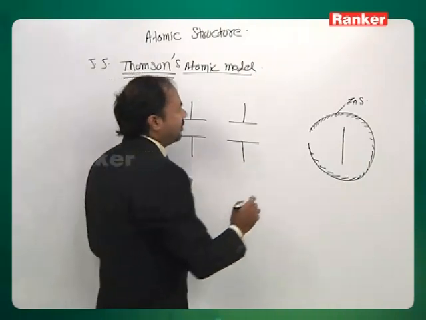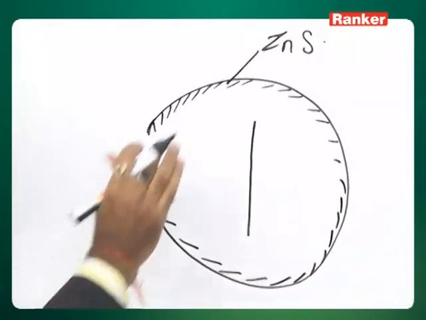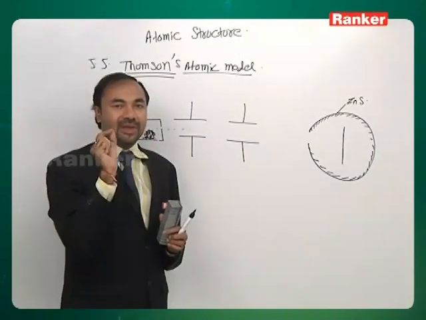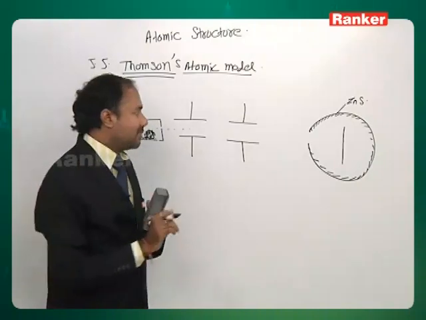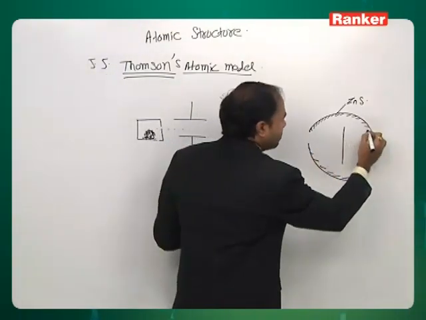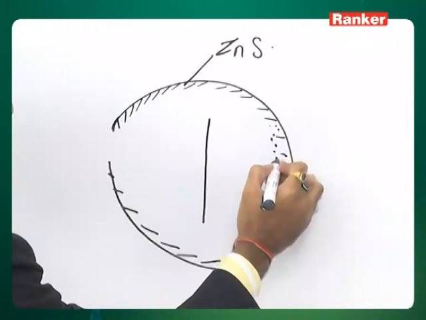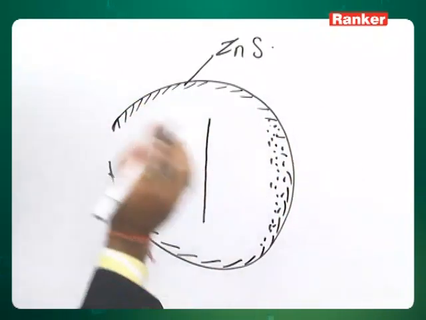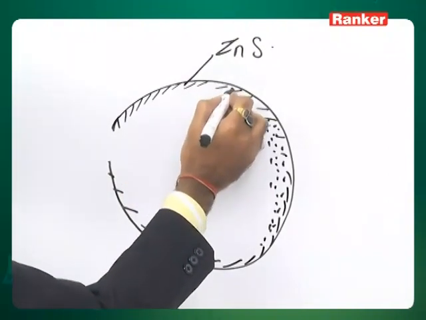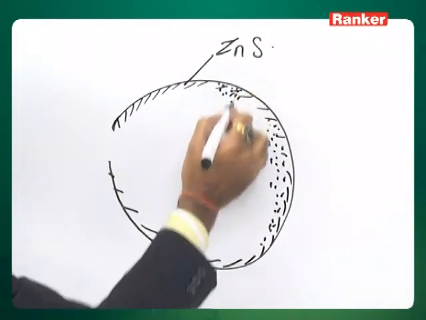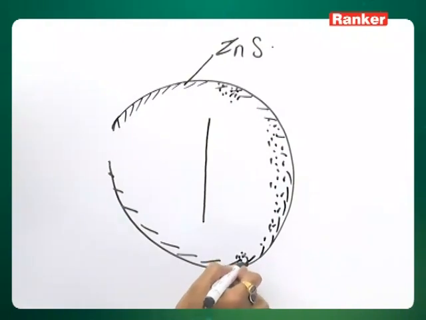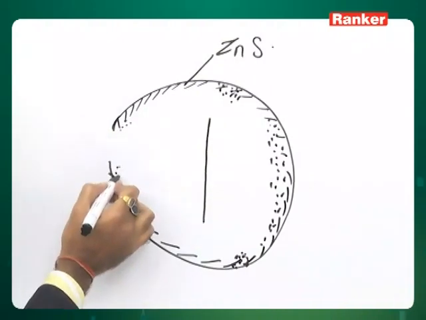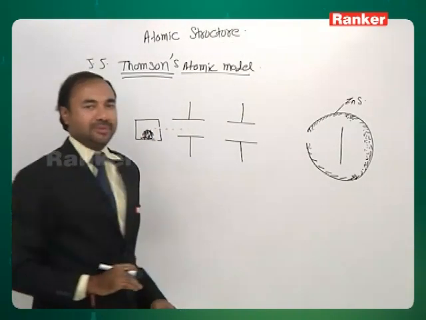Observations which he made were like this. Zinc sulfide has a property that when an alpha particle hits it, it makes a black spot there. Now what happened, he found a lot of black spots just at the back of the foil, a lot of black spots like this. Few black spots he found here at one angle approximately, and very few black spots he found here, almost at these points, in this manner.